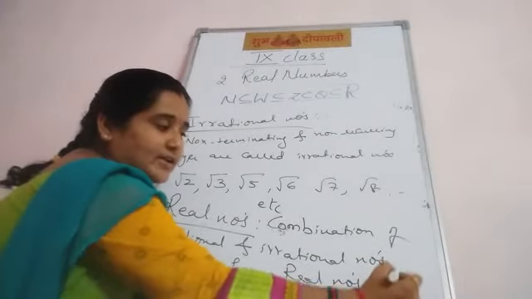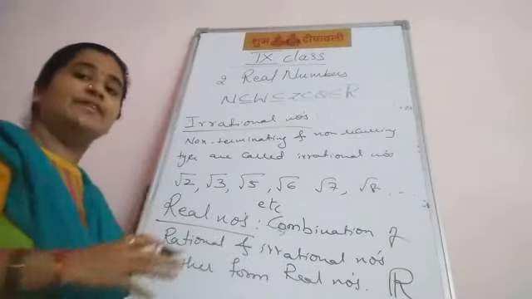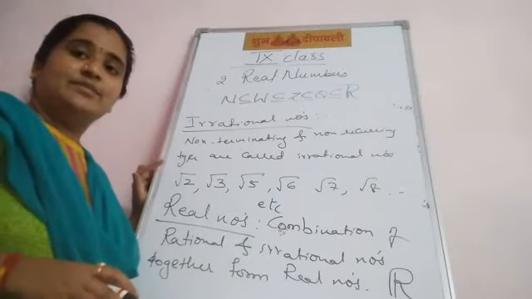Real numbers are denoted by capital R. Small r will be different. Okay? Real numbers definition, understand?